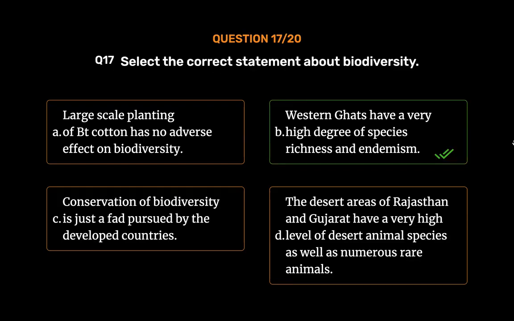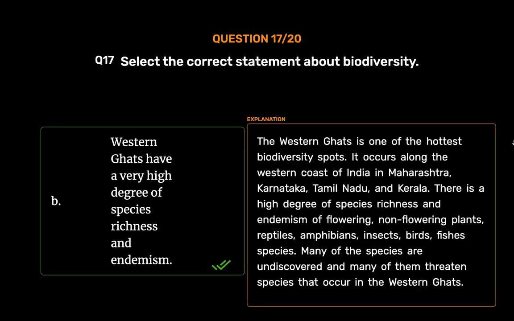Western Ghats have a very high degree of species richness and endemism. The Western Ghats is one of the hottest biodiversity spots. It occurs along the western coast of India in Maharashtra, Karnataka, Tamil Nadu, and Kerala. There is a high degree of species richness and endemism of flowering and non-flowering plants, reptiles, amphibians, insects, birds, and fish species. Many of the species are undiscovered, and many of them are threatened species that occur in the Western Ghats.